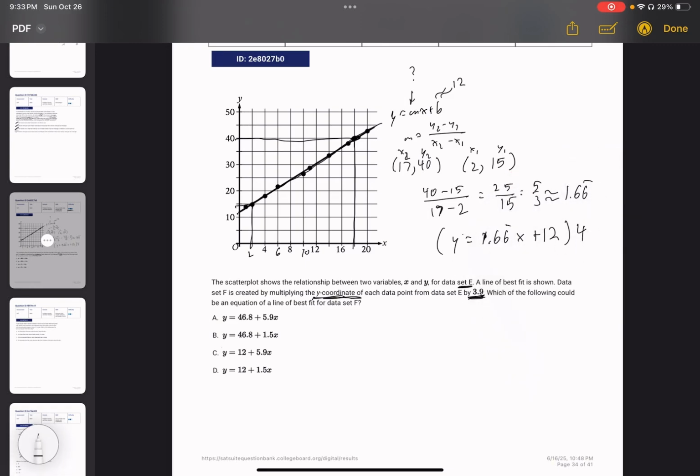The y isn't multiplied, because this is going to be y of E, and we're looking for y of F, data set F, if that makes sense, because this is the line for this data set over here, and this is the new line.